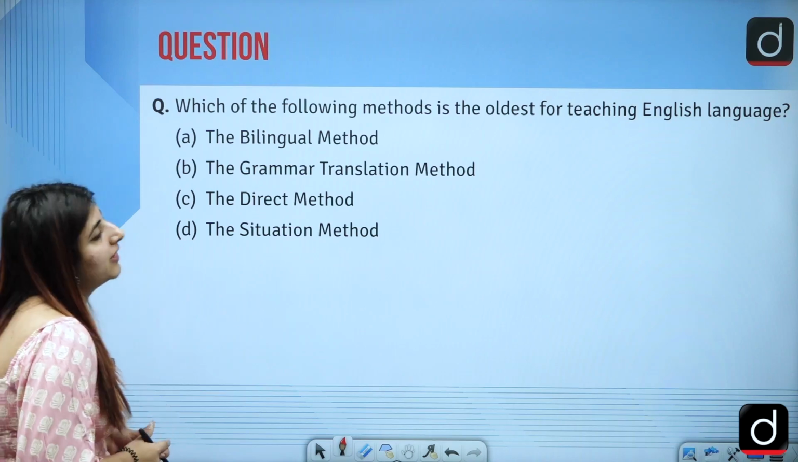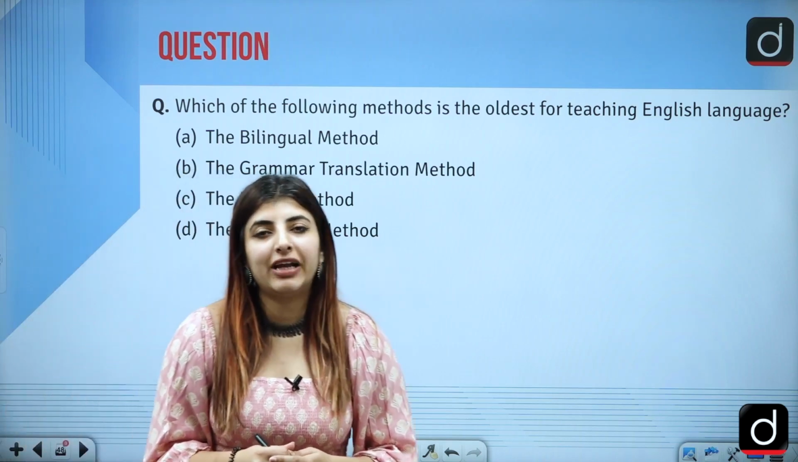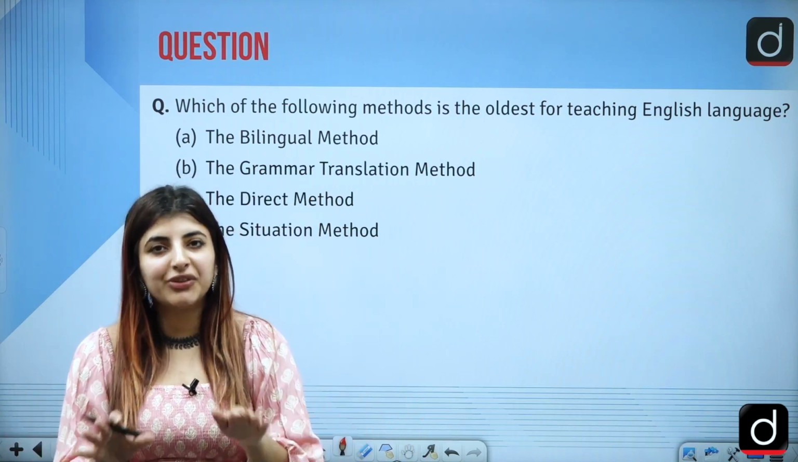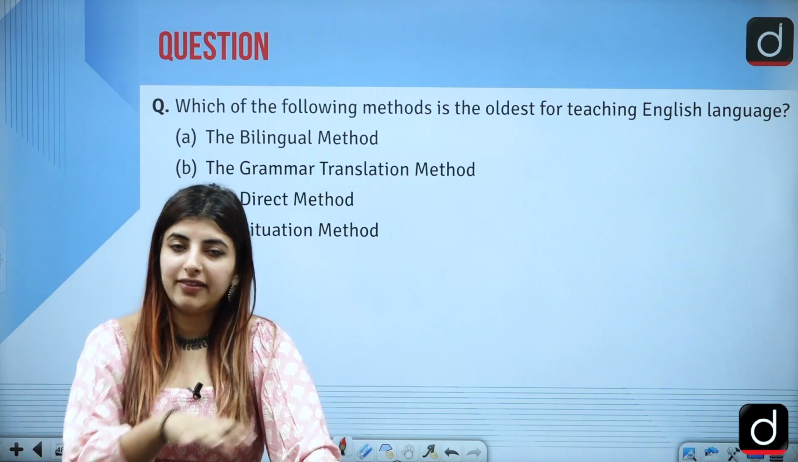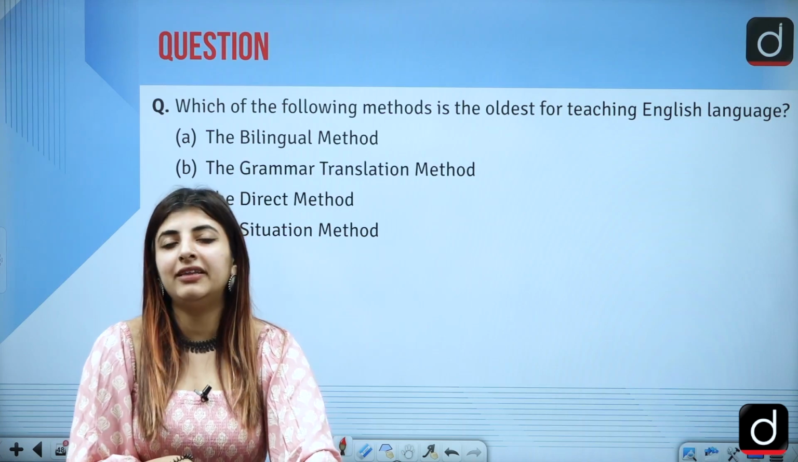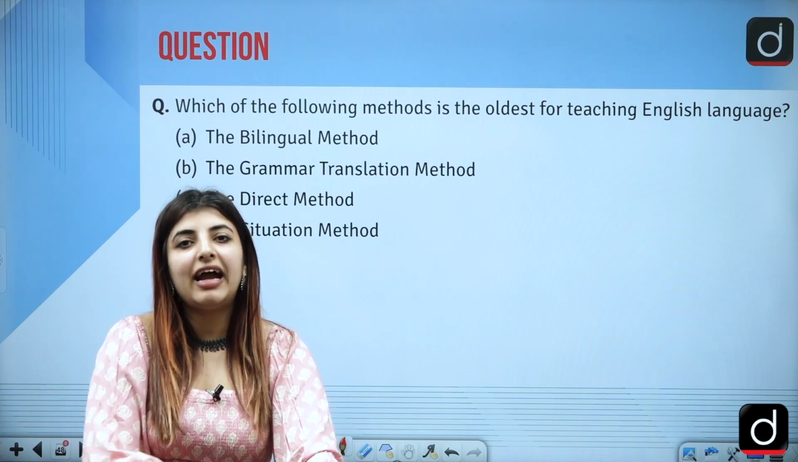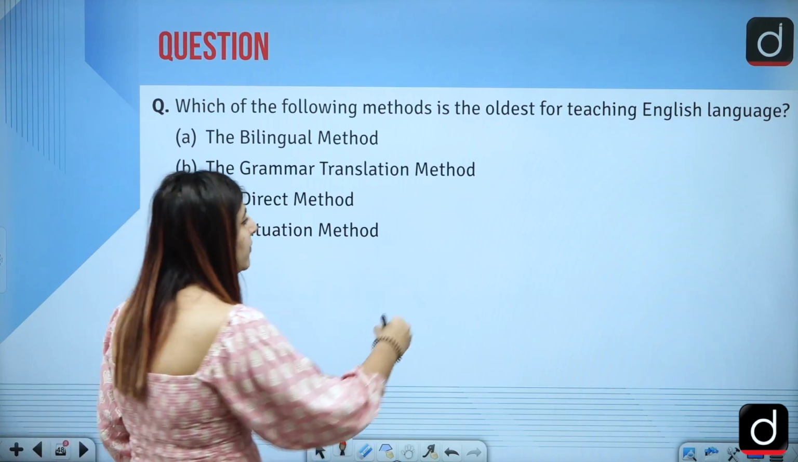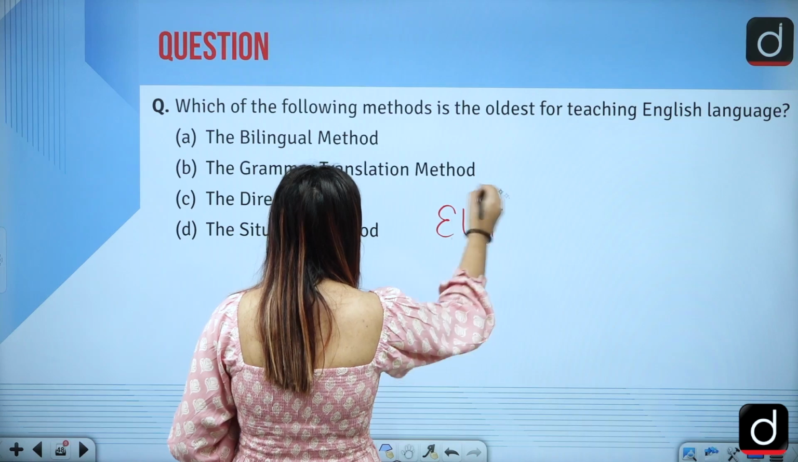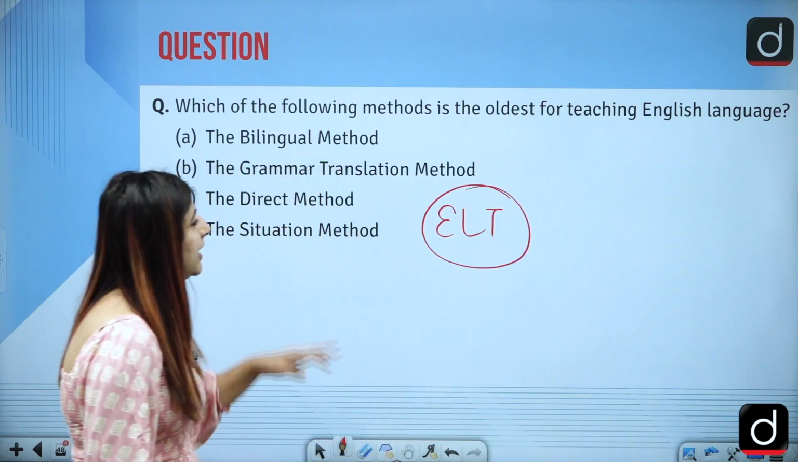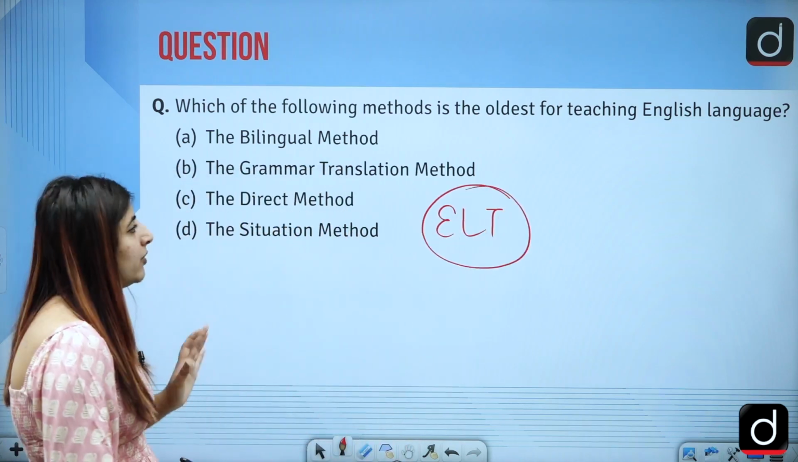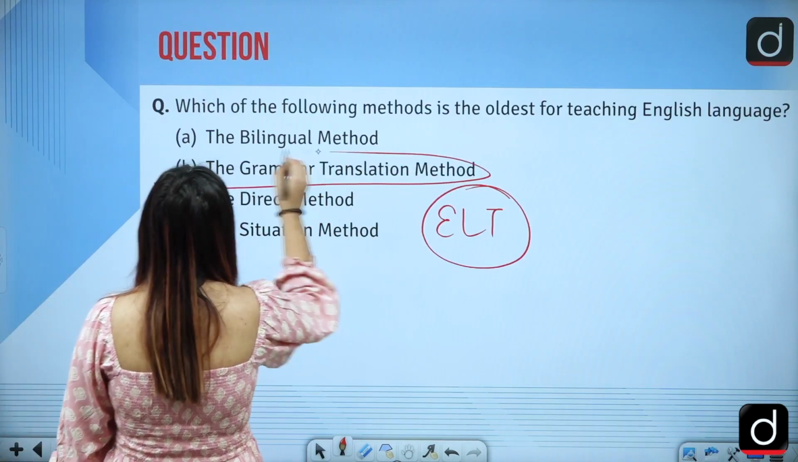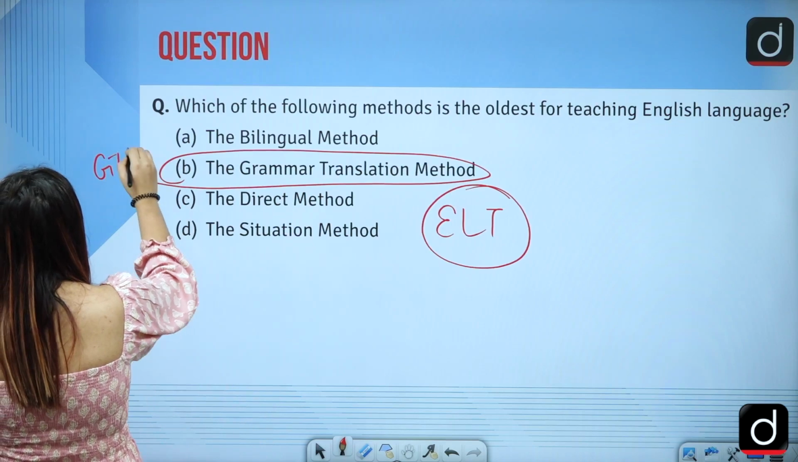Which of the following methods is the oldest for teaching the English language? Something related to the field of ELT. Now you see how English in India, there will be certain commissions in these questions. English in India and how the evolution of English has developed. What are the various strategies? So this one deals with ELT. The oldest method for teaching the English language is option B, that is the grammar translation method, or GTM for short.